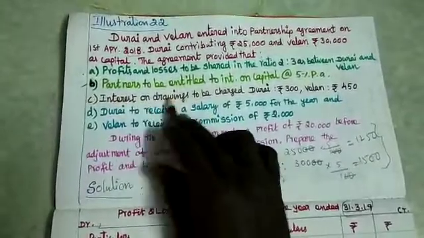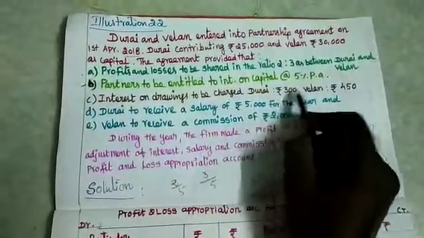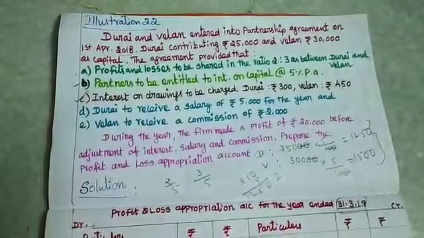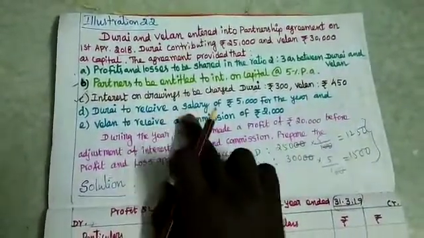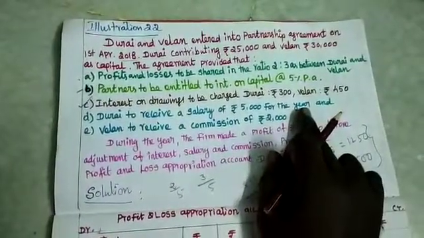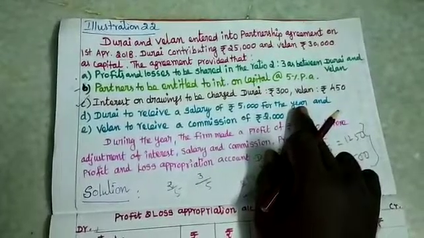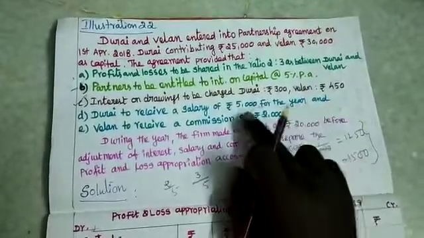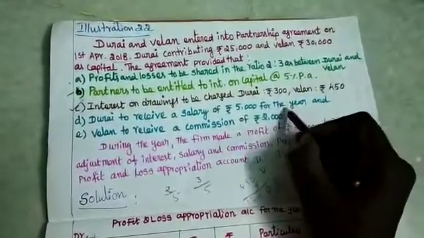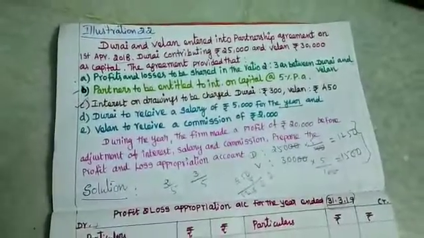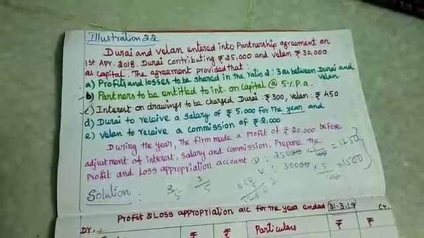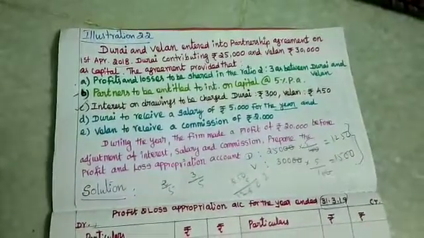Then what is C? Interest on drawings to be charged: Durai 300 and Whelan 450. The amount is given directly to us, so it should also be recorded in the sum. Then Durai is to receive a salary of 5,000 for the year, not per month. If it were per month, you would have to multiply by 12, that is 12 into 5,000. Here they have given the total for the whole year. And Whelan is to receive a commission of rupees 2,000. So the commission is also for the whole year.